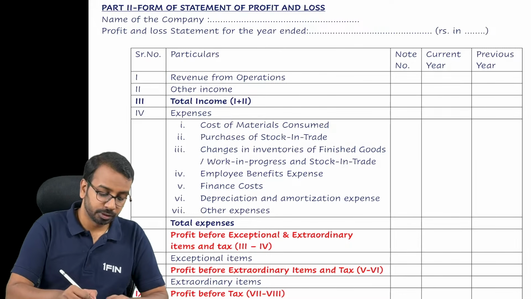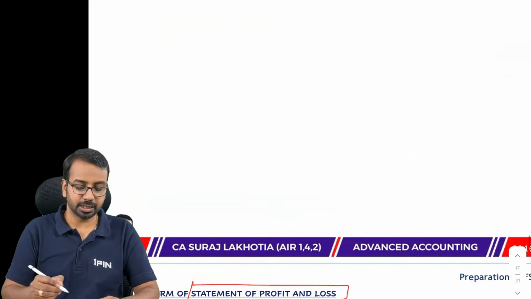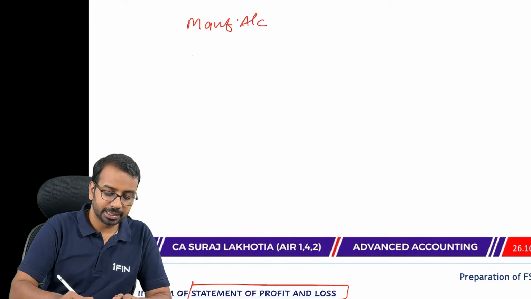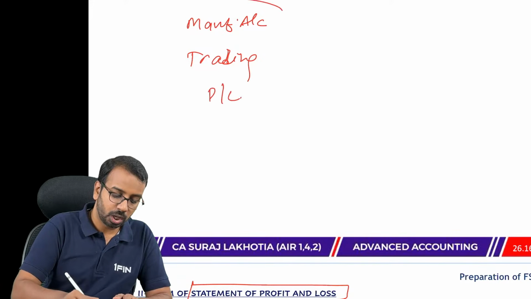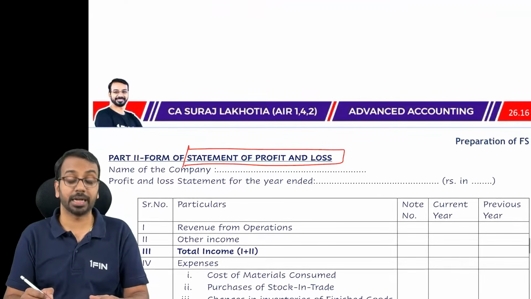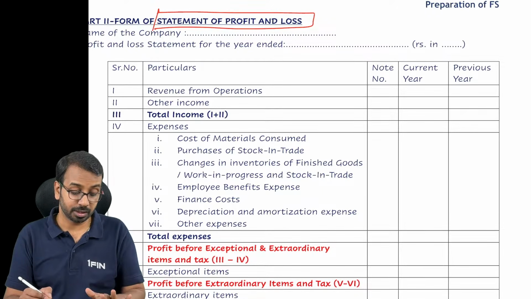Now we'll move to the form of statement of profit and loss. As I told you, earlier you were preparing manufacturing account, then trading account, then P&L account. All three combined, you'll prepare a single statement called statement of profit and loss, right? Again, it has to be in the specific format only, okay?